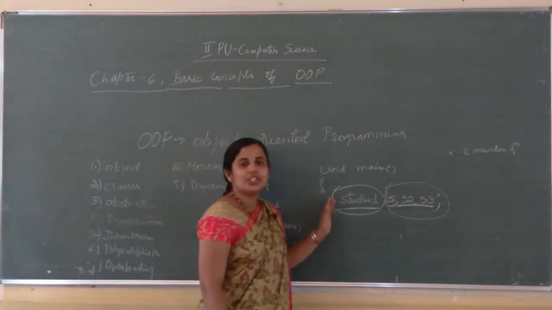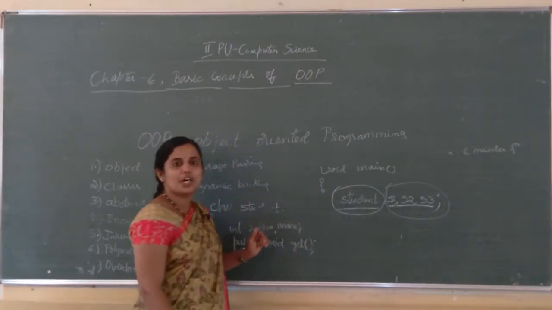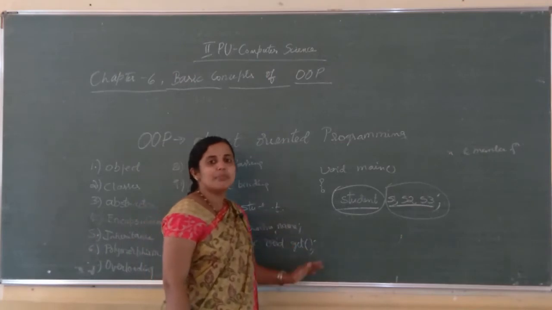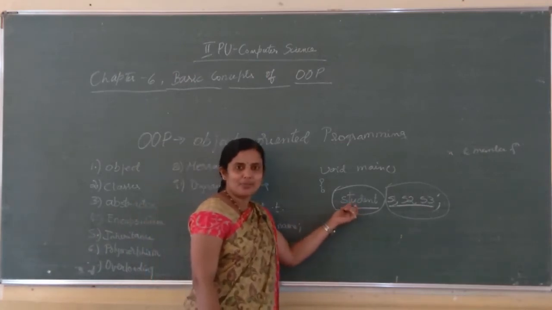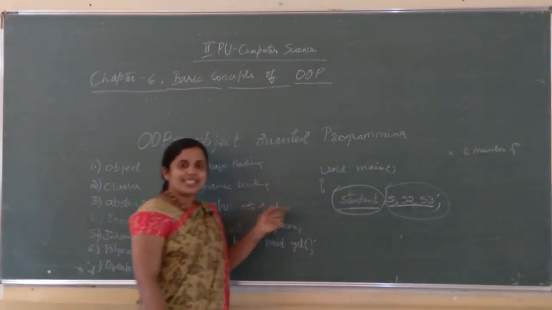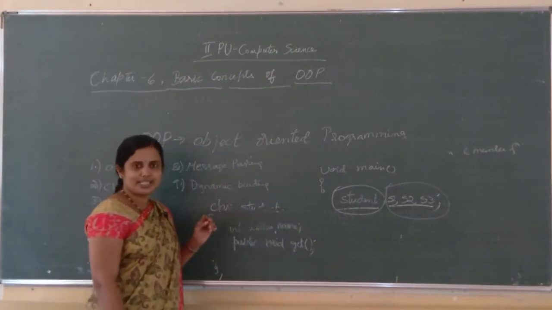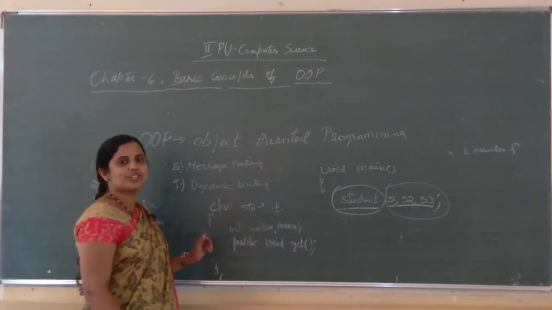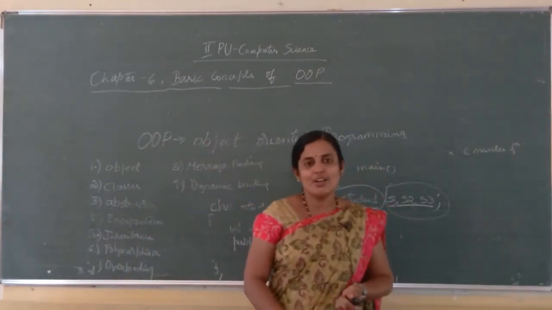This is the standard definition you have to write for an exam. Class is a way of grouping objects having similar characteristics. So you can say student is a class which groups the objects S1, S2, S3 which have similar characteristics such as int roll number, name. Is it clear? For the object also you have to write the standard definition. It is a collection of data members and member functions.